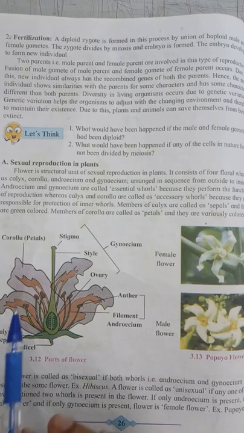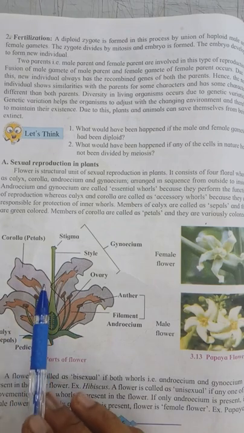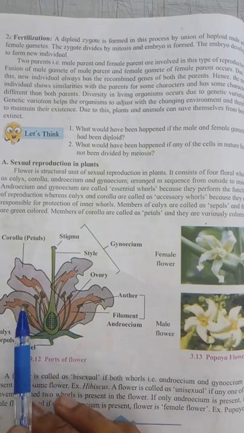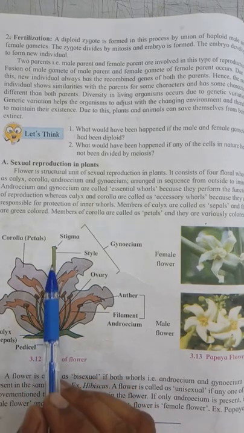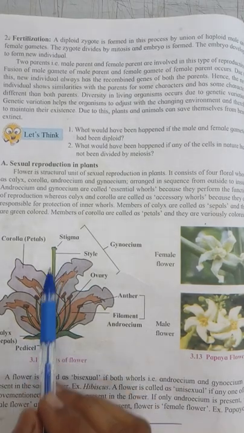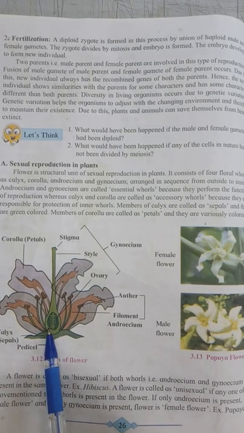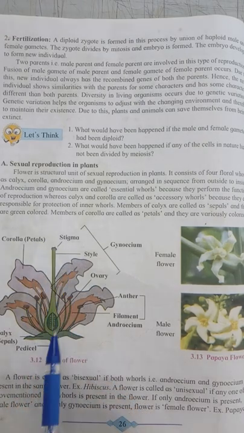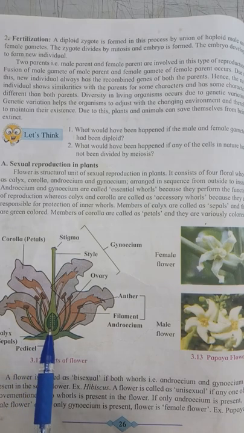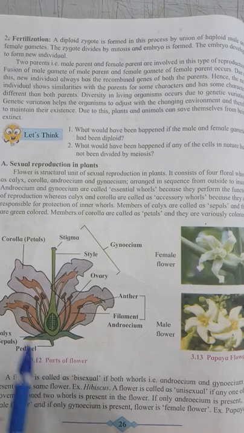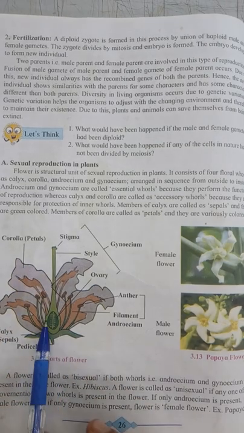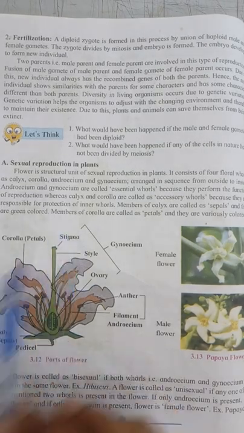Now, gynoecium. Members of gynoecium are called carpels. You can see in the diagram, this is the gynoecium. Carpel can be divided into three parts: ovary, style, and stigma.